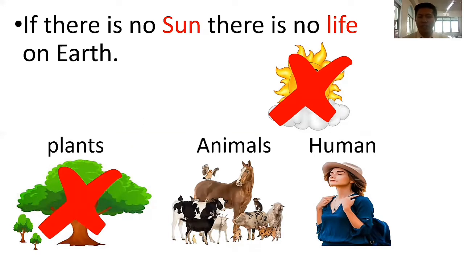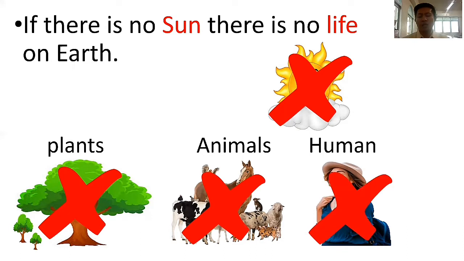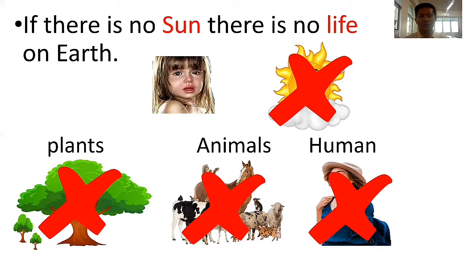There will be no more animals. There will be no more humans here on earth. Oh, so sad. We will no longer live here on earth without the sun. Maybe we will cry, because we are sad.